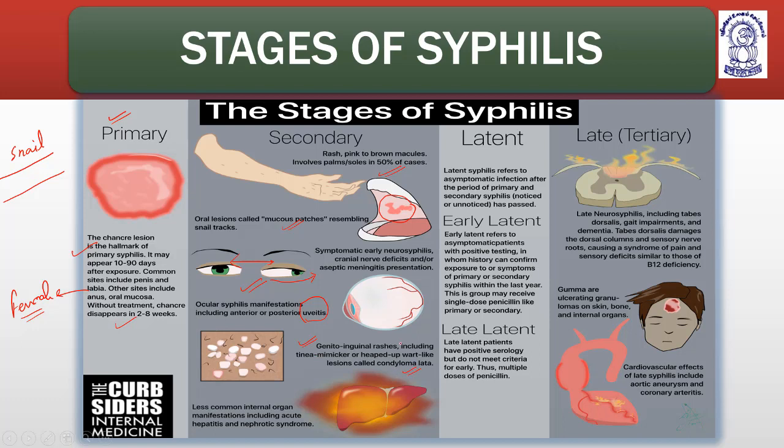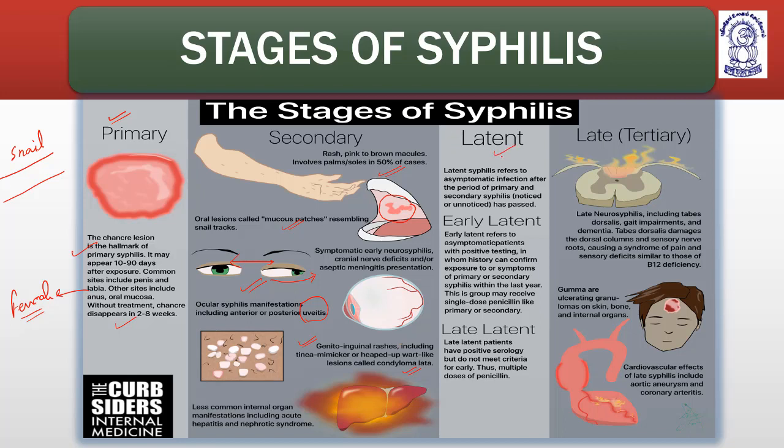Condylomata lata: in the case of genito-inguinal rashes, if the rashes are present on the genital area, then they are known as what? Condylomata lata. Less common internal organ manifestations include acute hepatitis and nephrotic syndrome. I already told you about complications such as kidney failure, nephrotic syndrome, or hepatitis.